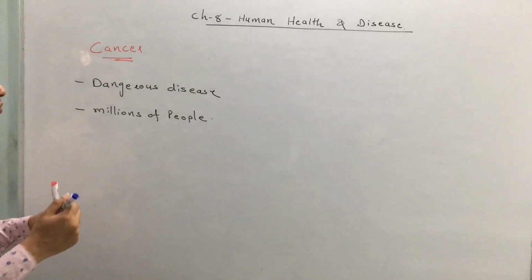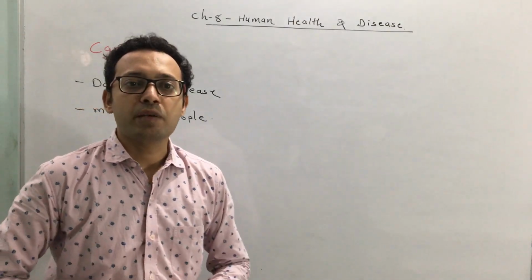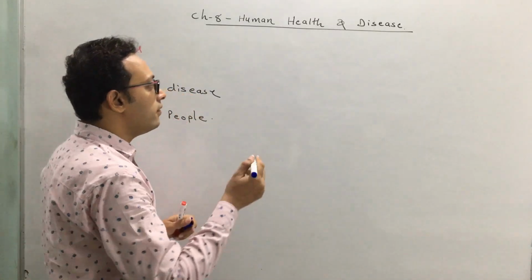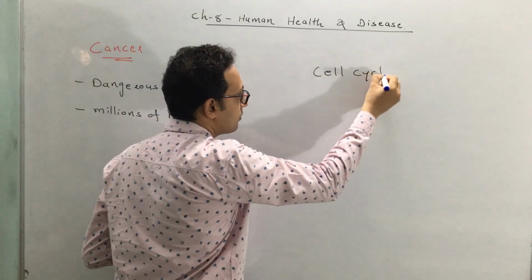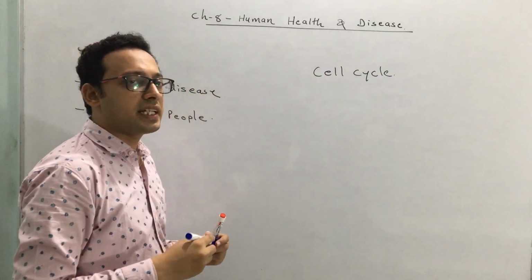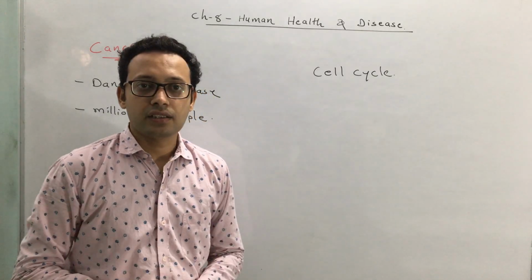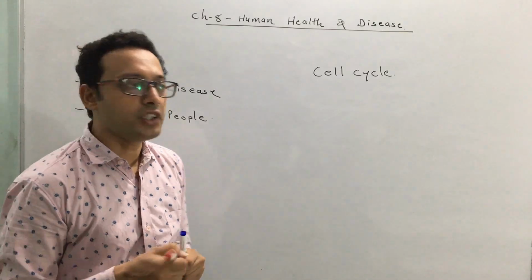Now we have to see how cancer occurs, and why many people are not suffering from cancer. You know that in 11th science you have learned the cell cycle. The purpose of the cell cycle is to grow a cell and divide it, which leads to the generation of new cells.